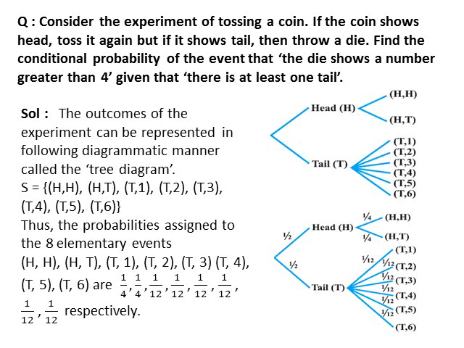So probability of T1 is 1 by 12. Similarly, probability of each outcome T2, T3, T4, T5 and T6 is also 1 by 12. As the sum of all these probabilities is 1, we can find the conditional probability of the required event.